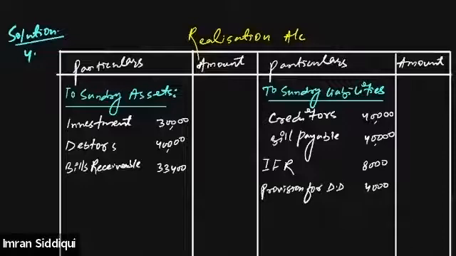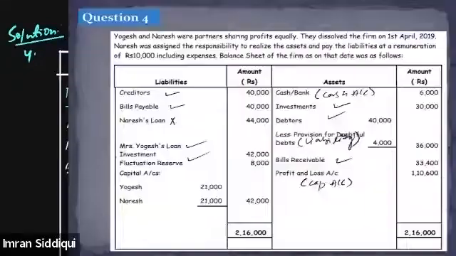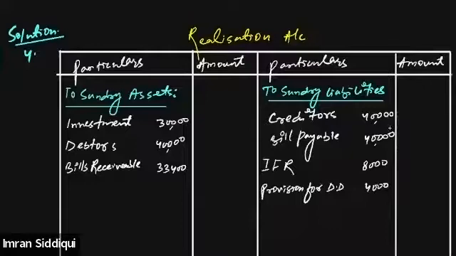All right, everyone. And then there was one more liability. Mrs. Yogesh loan was also there, right? As you can see, Mrs. Yogesh loan was 42,000. So let's also write that down. Mrs. Yogesh loan. Amount was $42,000.